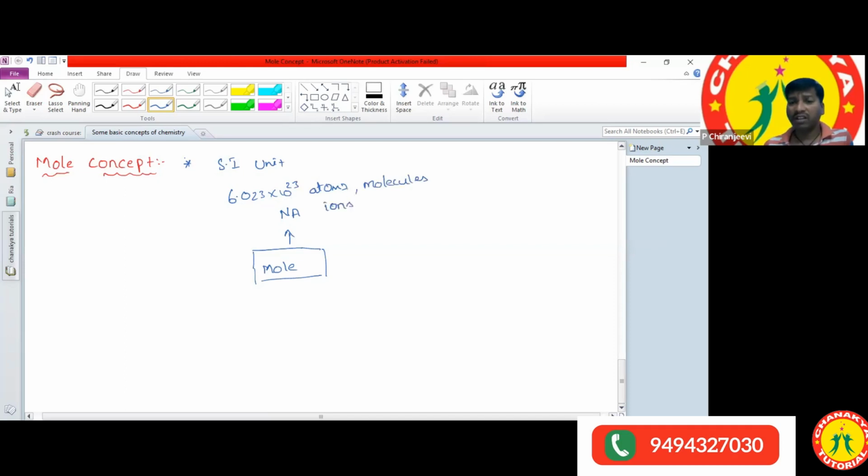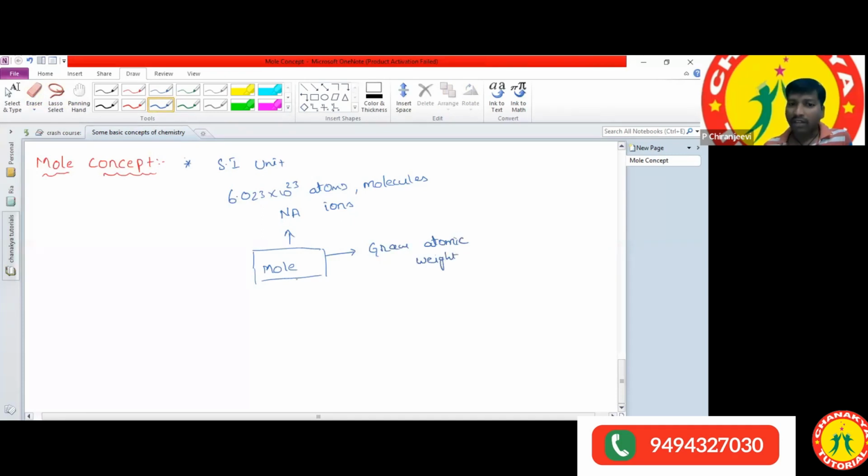Any substance, 1 mole of any substance contains Avogadro number of entities. What is the Avogadro number? 6.023 into 10 power 23 number of atoms or molecules or ions. So 1 mole of any substance, if you take atoms, is equal to their gram atomic weight. So we can write here, gram atomic weight.